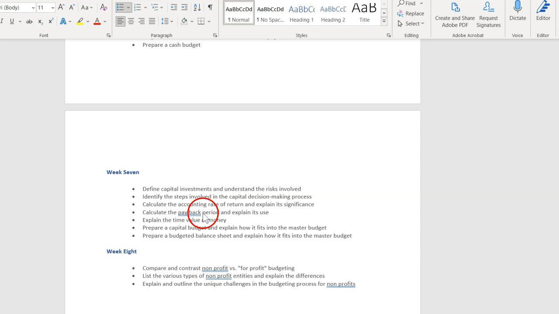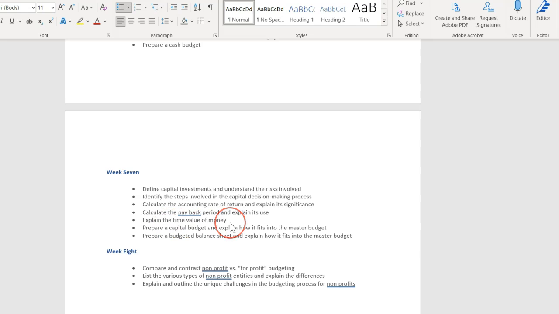So I was just reviewing some of the quizzes, and I want you to remember that the accounting rate of return is measuring the investment against the income it's going to generate. The payback period is measuring the investment against the cash flows it's going to generate. So those are the 2 significant differences there. So make sure you're aware of that.